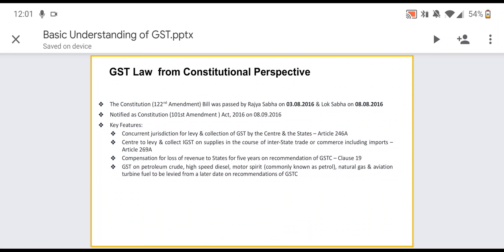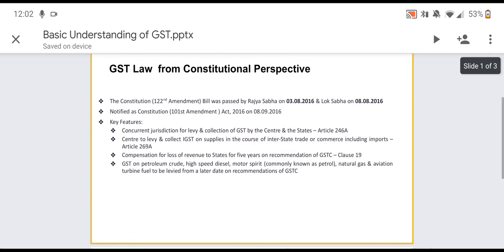Another important feature about goods and service tax is that the compensation for loss of revenue to states for 5 years was also introduced under Clause 19. Then the very most important thing is the list of supplies which are still not covered under goods and service tax. So one of them is petroleum, high-speed diesel, motor spirit, natural gas, aviation turbine fuel, and the levy of GST on such supplies would be made at some later date.